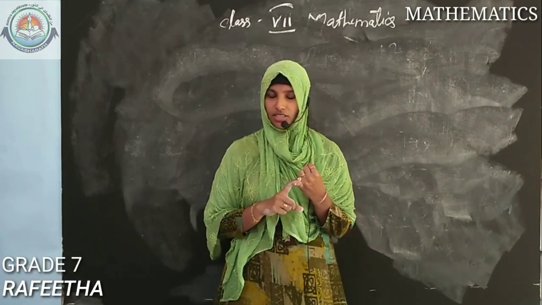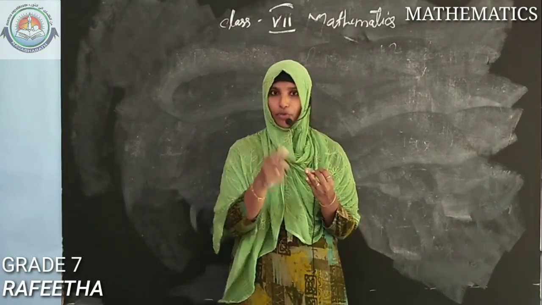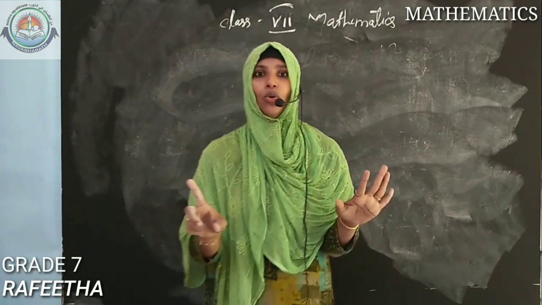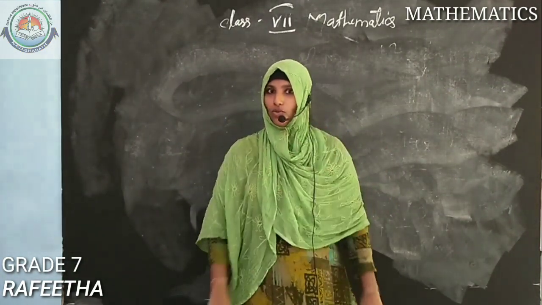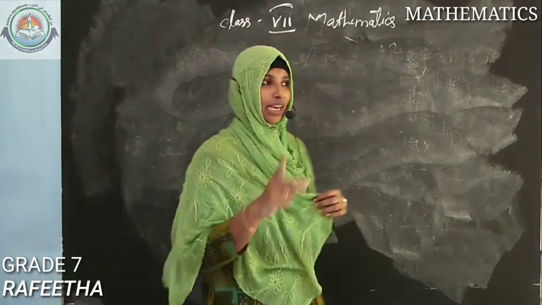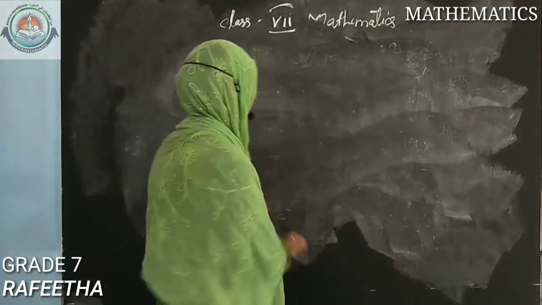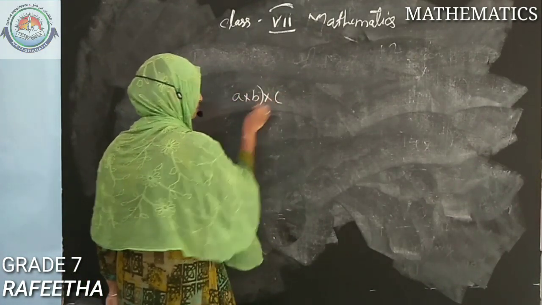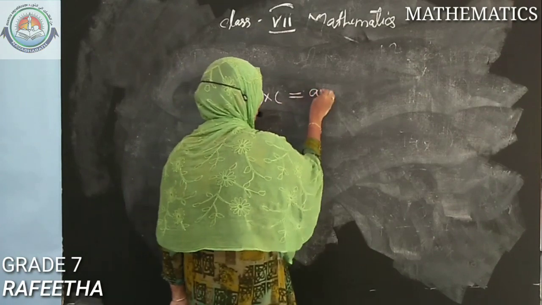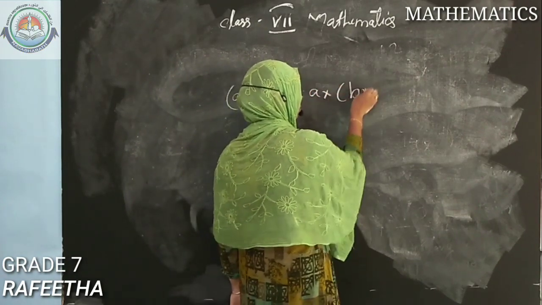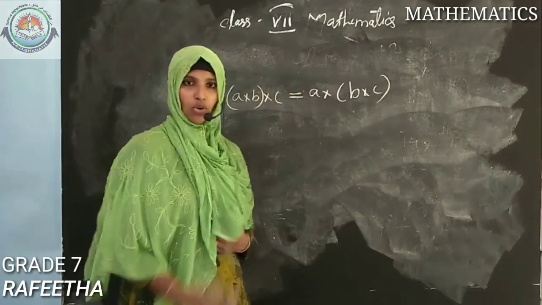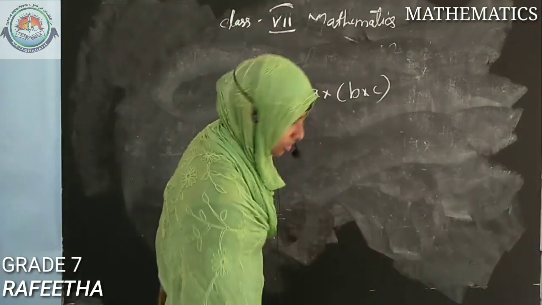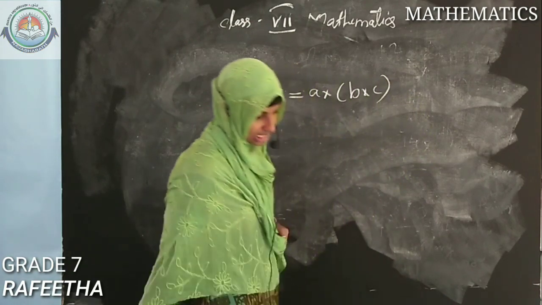Was there any 3 numbers? No. Then commutative property. Was there? No. But associative property. Was there 3 numbers? 3 digits means 3 integers I am telling. That is A into B into C is equal to A into B into C. Which property holds this? Associative, dears. It is associative.